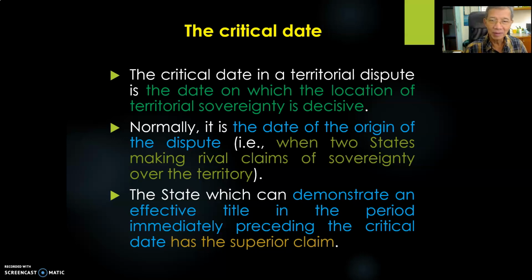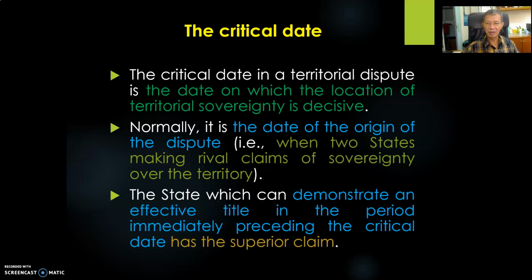So this is part 3 of my video lecture on state territory. In part 2, I was discussing the critical date. The critical date is the date of the origin of the dispute, when the two rival states were making claims of sovereignty over the territory.